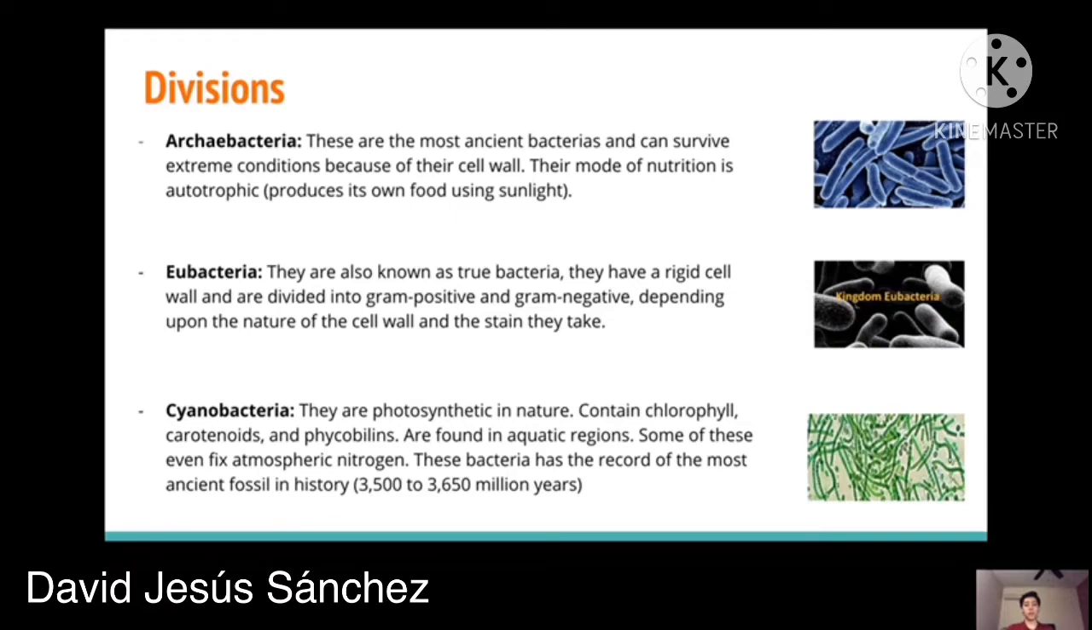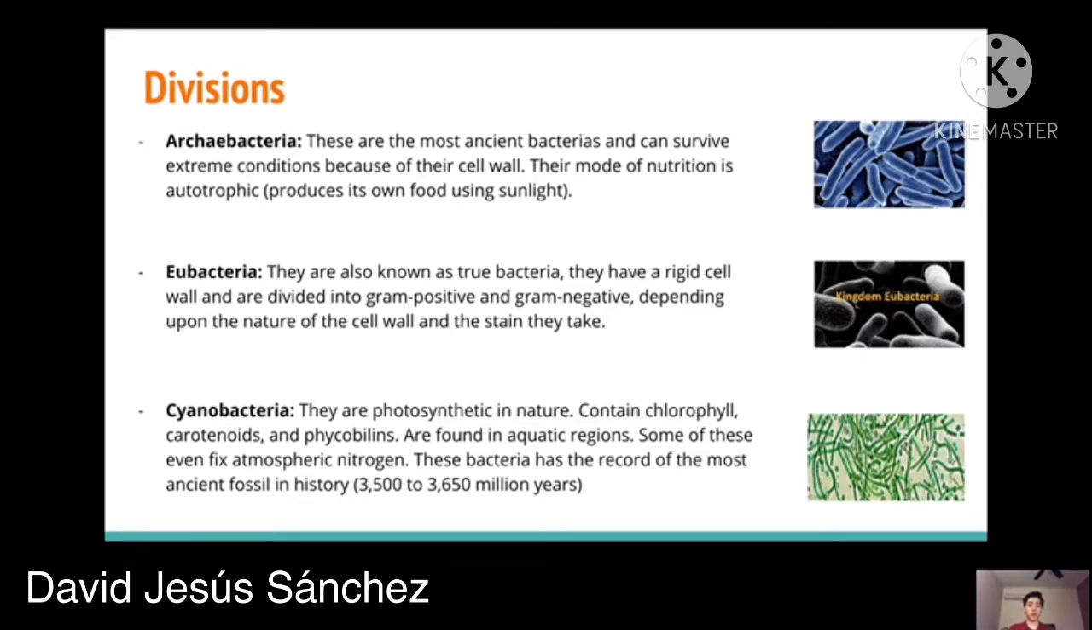The next is eubacteria. They are also known as true bacteria. They have a rigid cell wall and are divided into gram-positive and gram-negative. This is depending upon the nature of the cell wall and the stain they take.